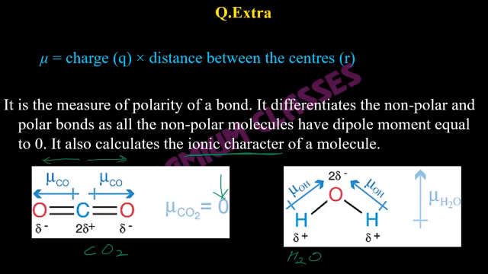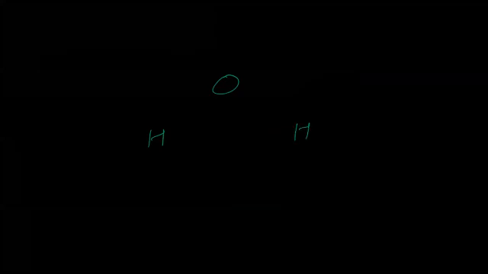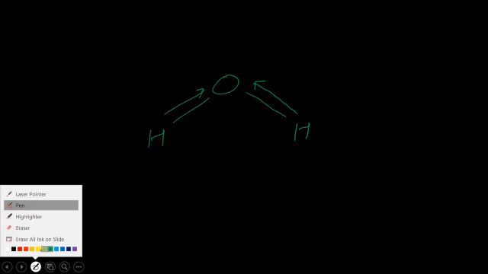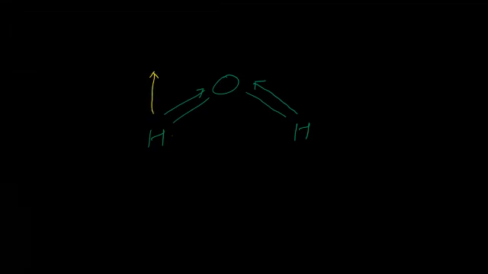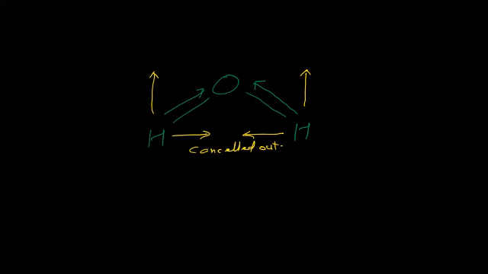But the H2O molecule has a bent shape, and that's why, if we take the vector sum of the dipole moments, which as I said will be from electropositive to electronegative, the horizontal components will cancel out and the vertical ones will get added up. Hence there will be an overall dipole moment in the vertical direction.